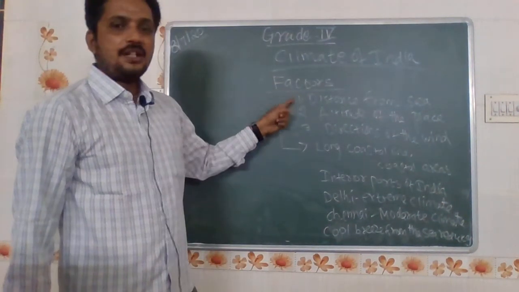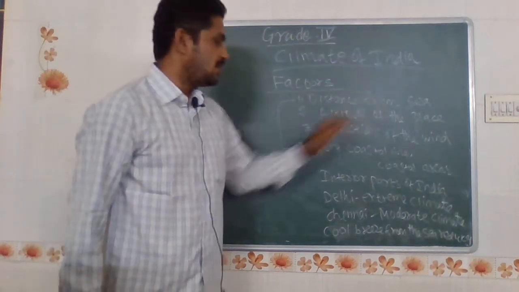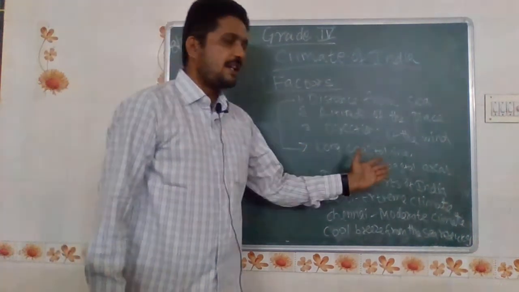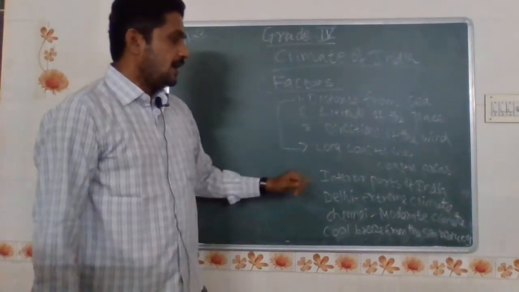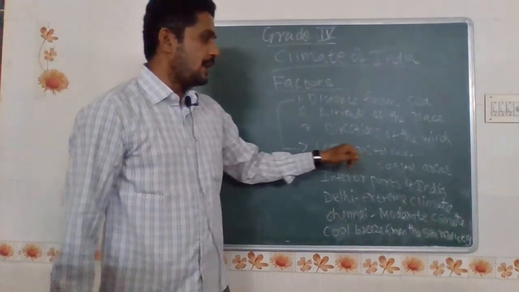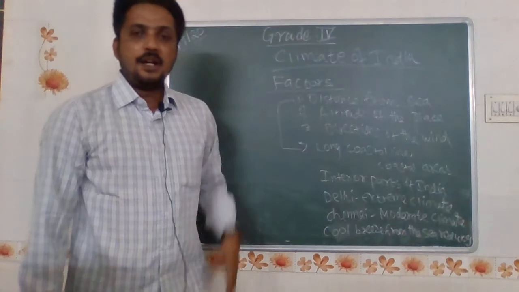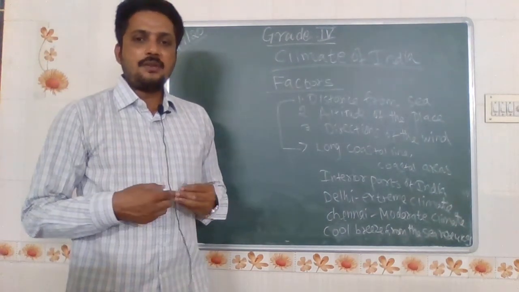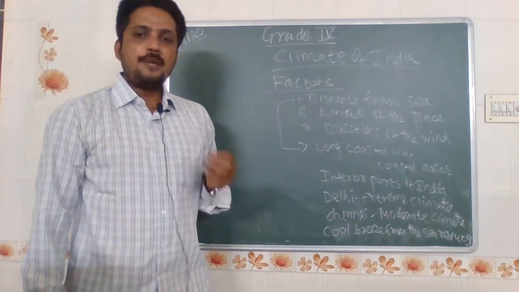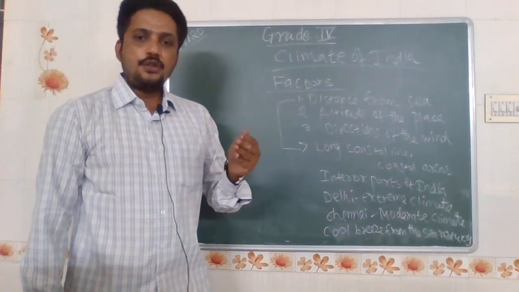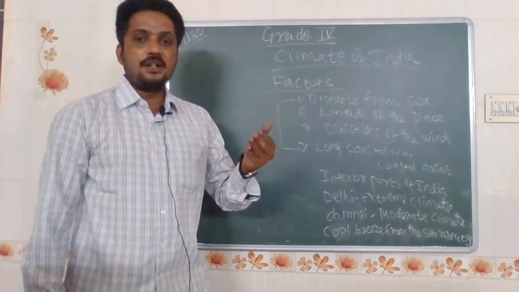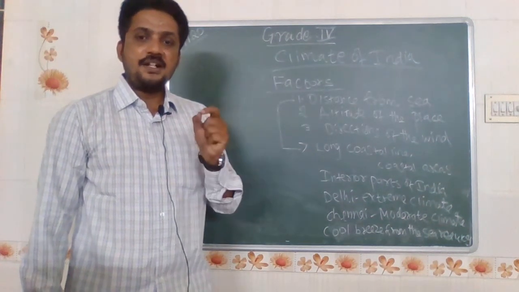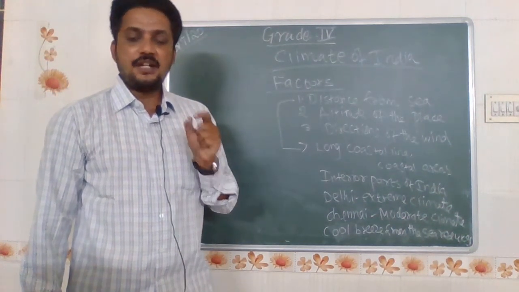First we look at the first one, distance from sea. Distance from sea means long coastline and coastal areas, nearby the sea. In Mumbai, as you read in the paper and see in the news, for the past 3 to 4 days Mumbai receives heavy rainfall. Like the coastal areas, Goa and others, receive heavy rainfall of nearly 17 to 20 centimeters.